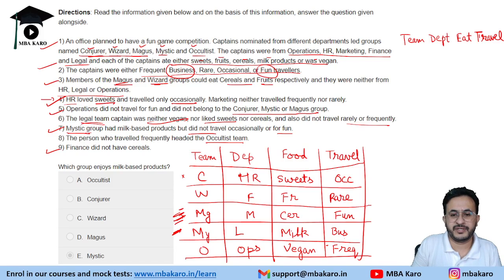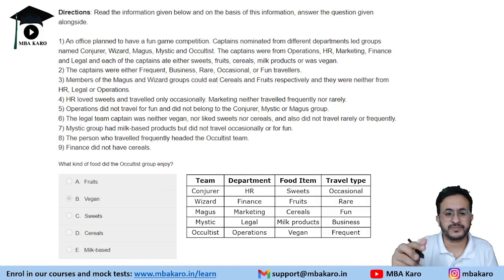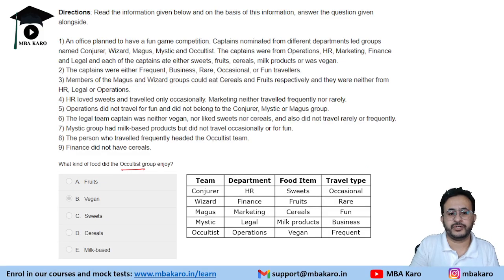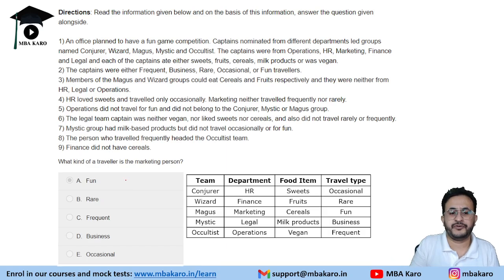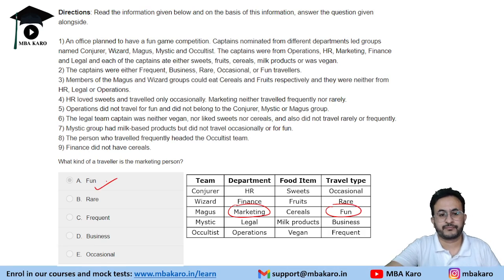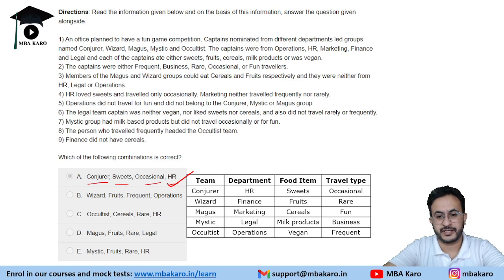Which group enjoys milk-based products? So we have the Mystic Group with milk-based products. What kind of food did the Oculist group enjoy? So Oculist is the vegan food. What kind of a traveler is the marketing person? So the marketing person is a fun traveler. Which of the following combinations is correct? Now if you see conjurer, sweets, occasional, HR, the first option itself is the correct one.